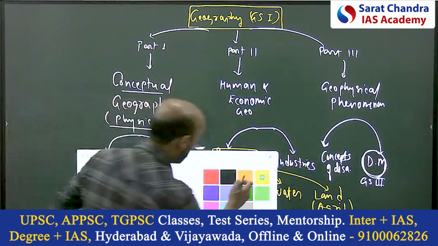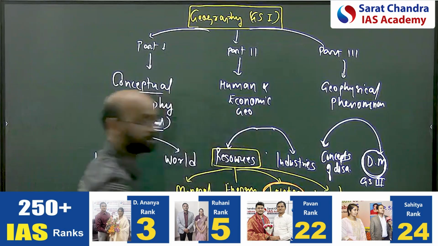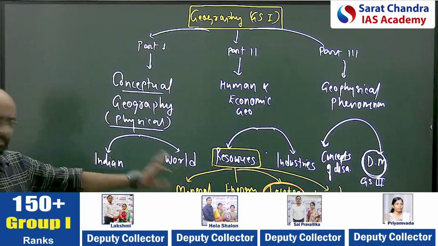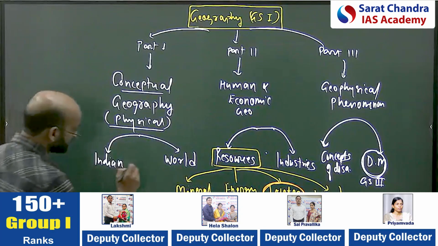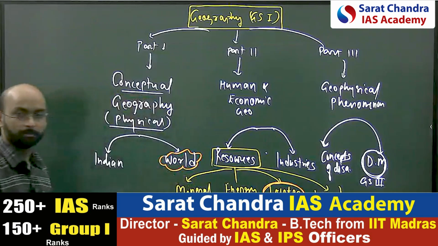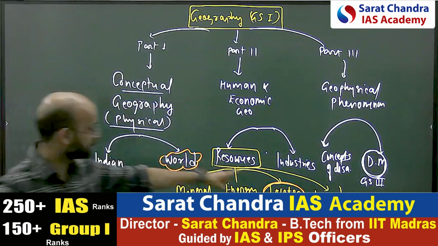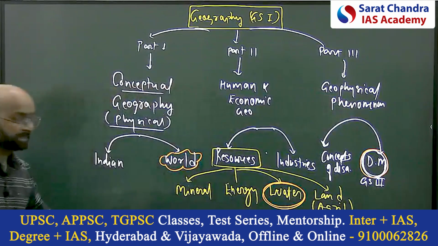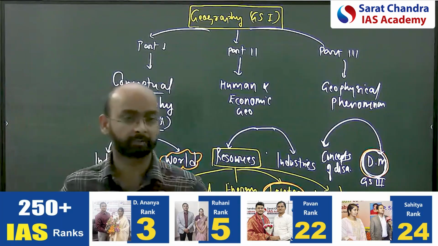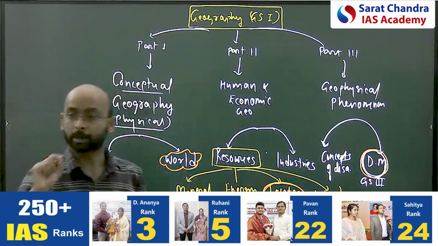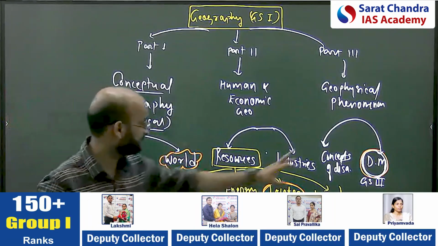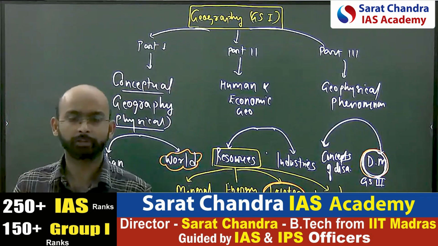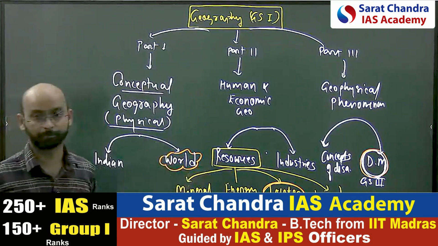Among them, the favorite area of UPSC is water resource, depletion, in some different ways they are asking. Water resource is a favorite area. One question they are asking more frequently from world geography. So world geography questions, water, and disaster and its management, these 3 have to be the top priority for us. You have to cover everything, but when covering the geography syllabus, these 3 areas, water resource, world geography and disaster management, should be done very, very thoroughly, because the questions are very common there.